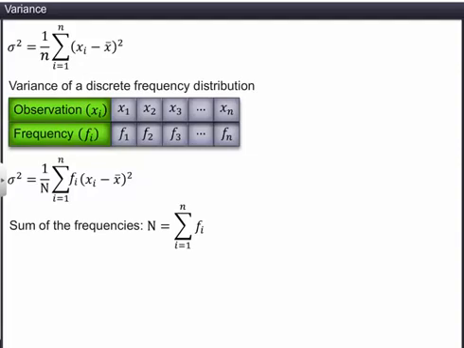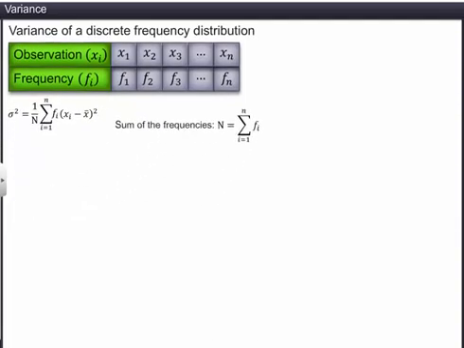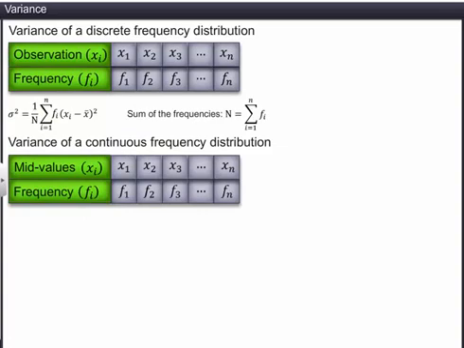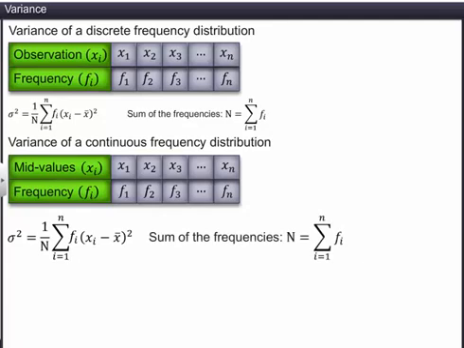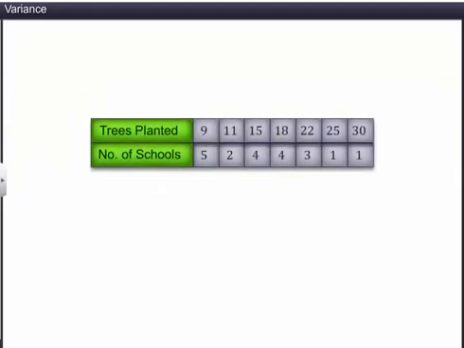The formula for the variance for a continuous frequency distribution is given by sigma squared equal to 1 divided by the sum of the frequencies, multiplied by the summation of the products of the squares of the deviations of the mid-values from the mean and their respective frequencies. Let's consider the given frequency distribution table of trees planted in 20 schools in a tree plantation program. We'll find the variance of the given data.